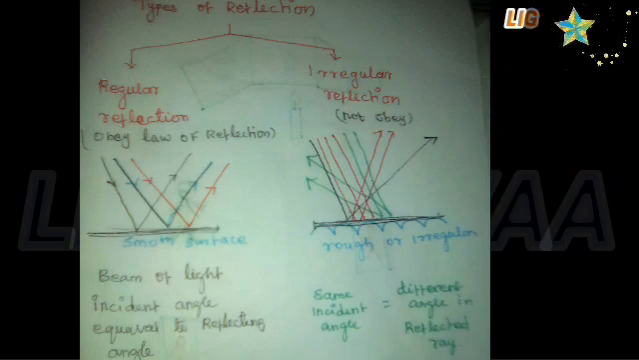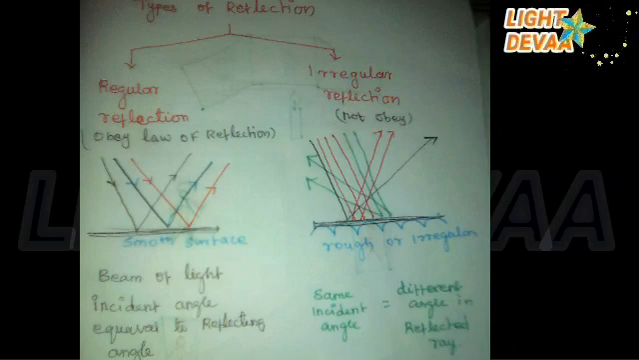Next we go to the topic types of reflection. We have learned that not all bodies can reflect light rays. The amount of reflection of light depends on the nature of the reflecting surface of the body. Based on the nature of the surface, reflection can be classified into two types, namely regular reflection and irregular reflection.